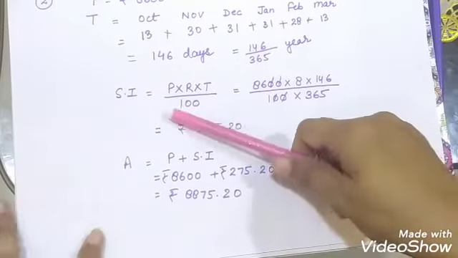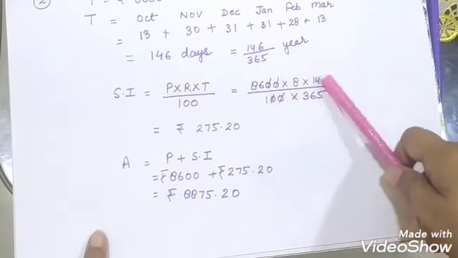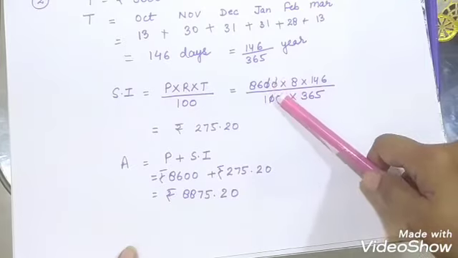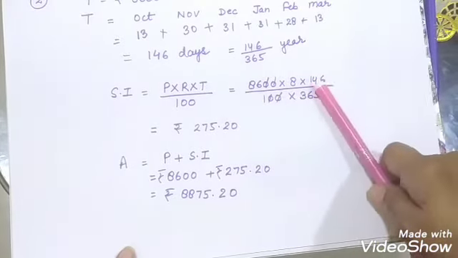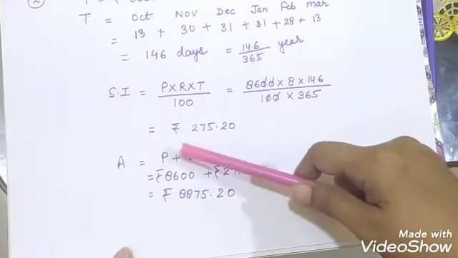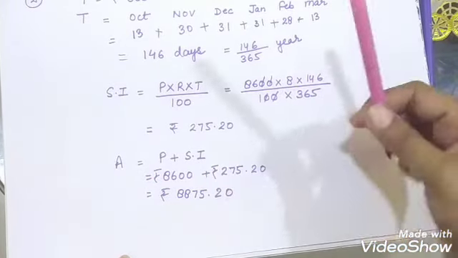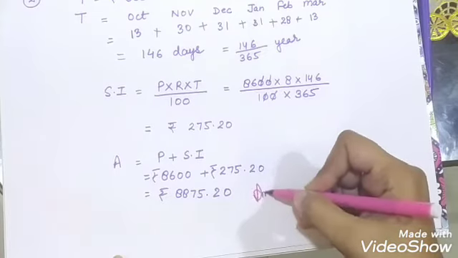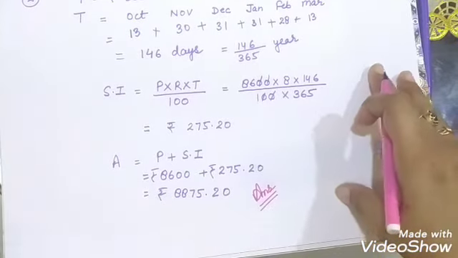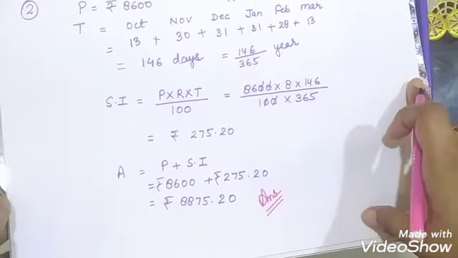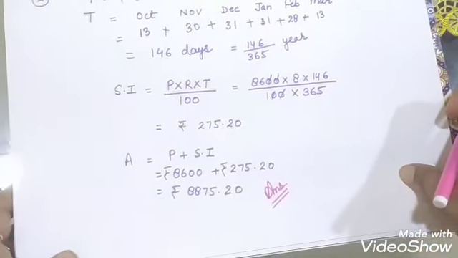Then we apply the formula of simple interest, put in all the values, and cancel the zeros. It is your homework to solve it. It will come out to be this, and then we apply the formula of amount, and it comes out to be this. That will be your answer. The calculation is for homework; you need to calculate it on your own.